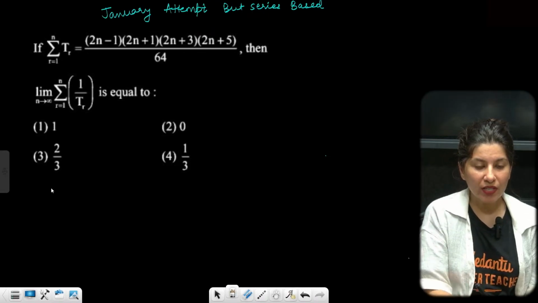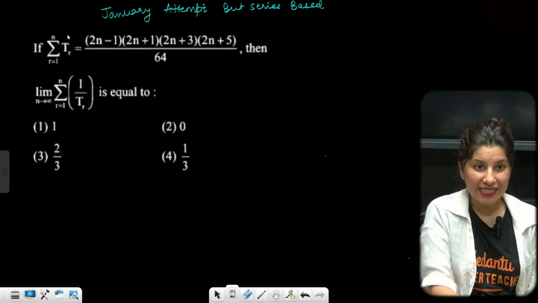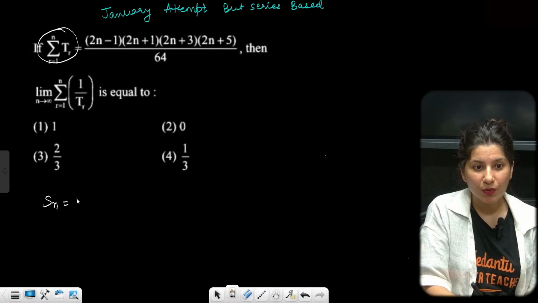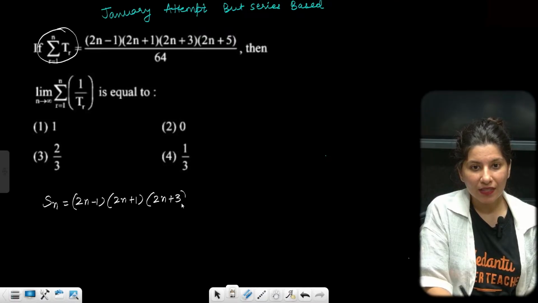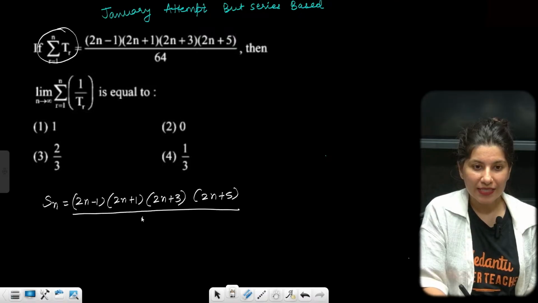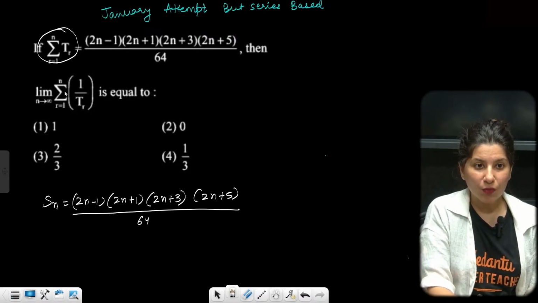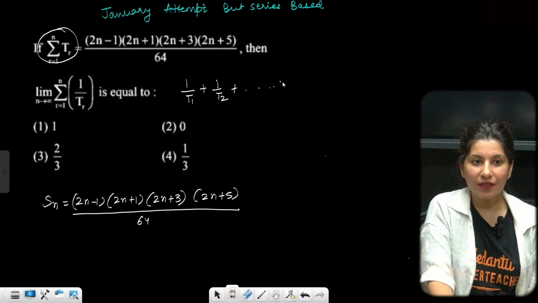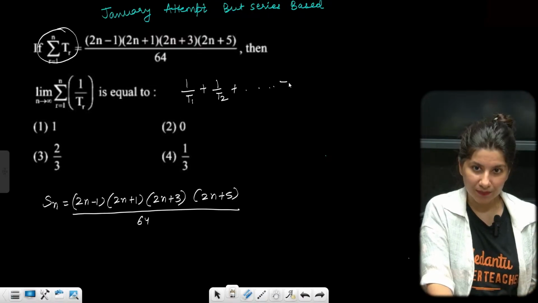See, over here, what they have given is sigma Tr. That means Sn is given to you: 2n minus 1, 2n plus 1, 2n plus 3, 2n plus 5 upon 64. And what you are looking for is 1 upon T1 plus 1 upon T2 plus 1 upon T3 and all the way up to 1 upon Tn, right?